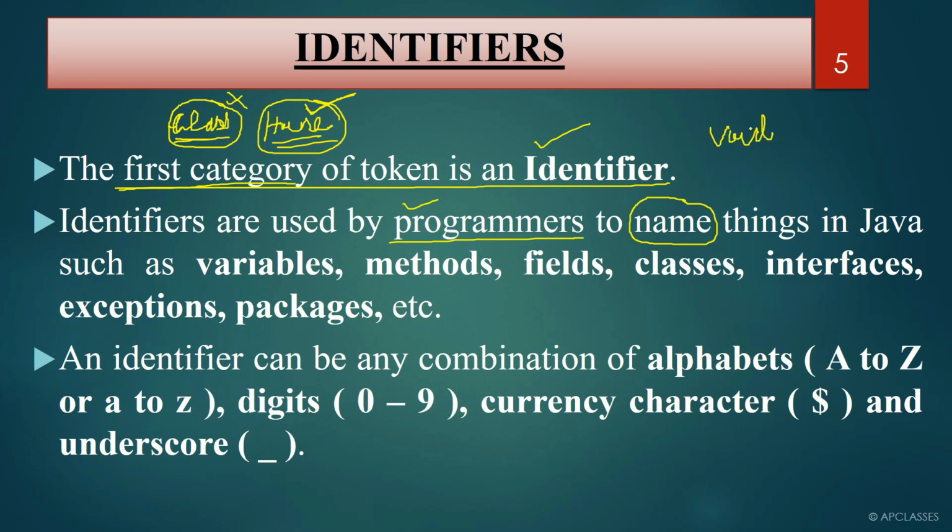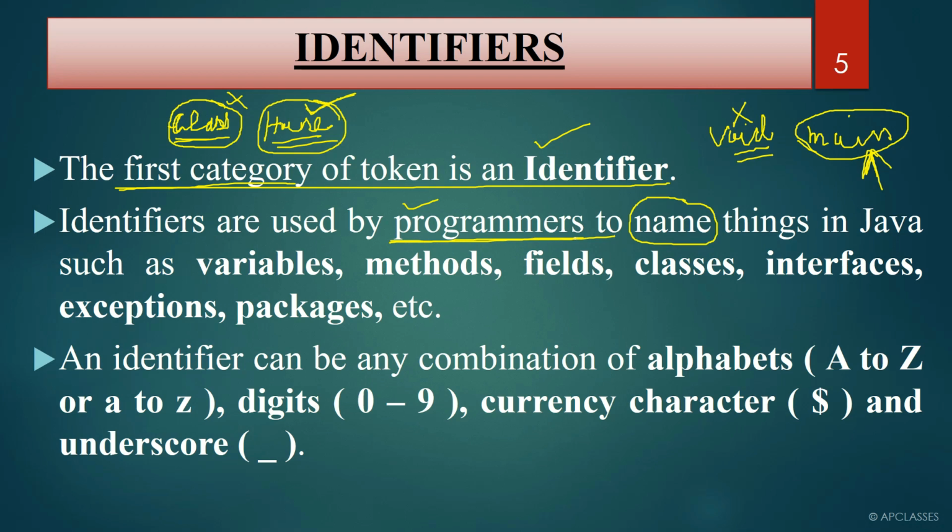When you write void main, main, okay, is void an identifier? No, it is not an identifier because it is already defined in Java. But main is an identifier because this is the name which you write, isn't it? This is the name which you write. This is not predefined in Java. This name a programmer writes, it is not predefined in Java, so this can be considered an identifier. So whenever you name something, you write a name, that is called an identifier.